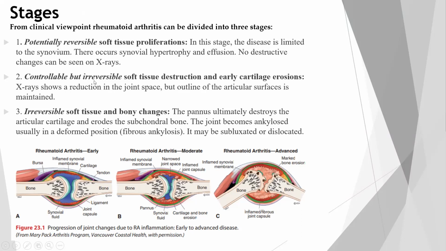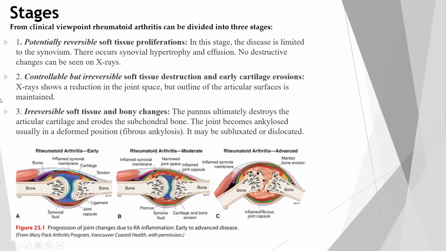The second is controllable but irreversible. We can control the disease, but we cannot reverse it back. Controllable but irreversible soft tissue destruction and early cartilage erosions. X-ray shows a reduction in the joint space, but the outer line of the articular surface is maintained. There will be a slight reduction in the joint space seen in the X-ray. That is why it is irreversible in nature. Once the joint space has decreased, we cannot reverse it back. Bony changes, whichever have occurred, we cannot reverse it back.